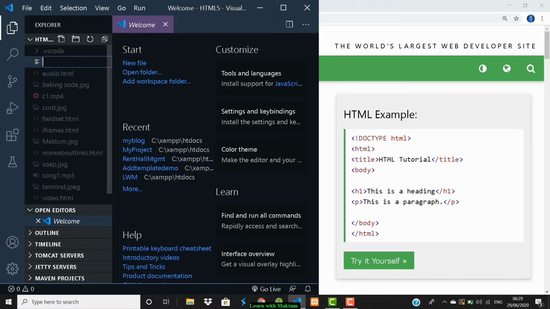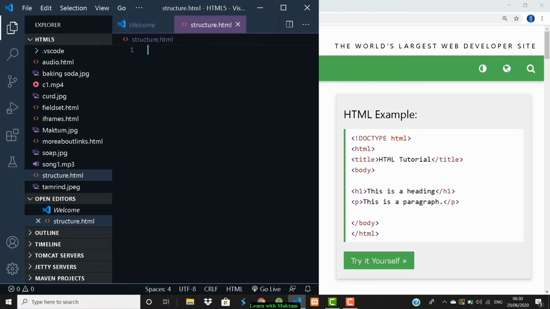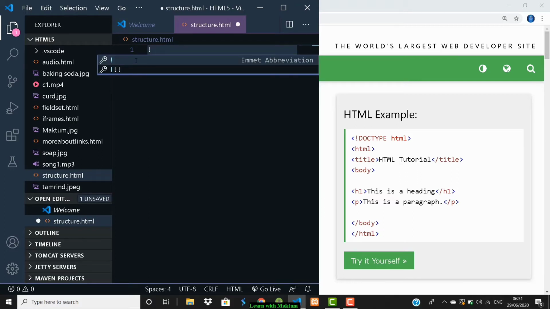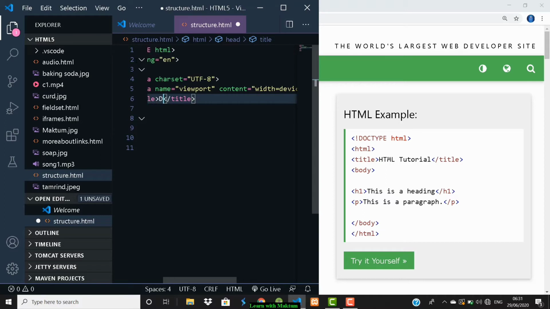I'm going to name it structure.html. I will change the title tag to structure of HTML5.